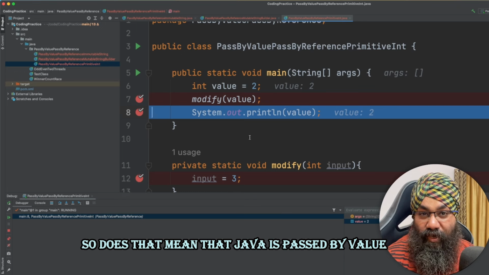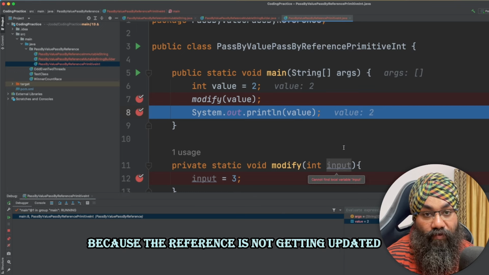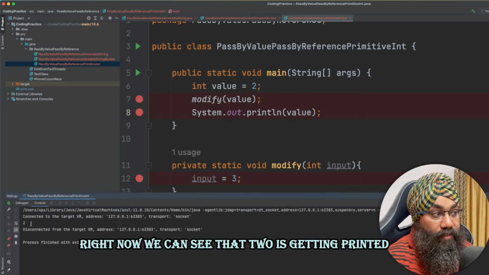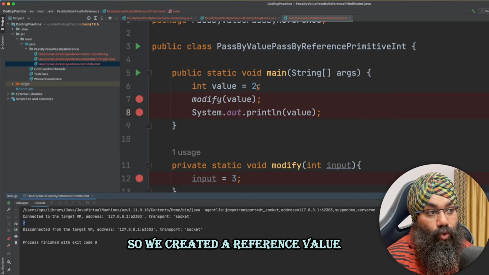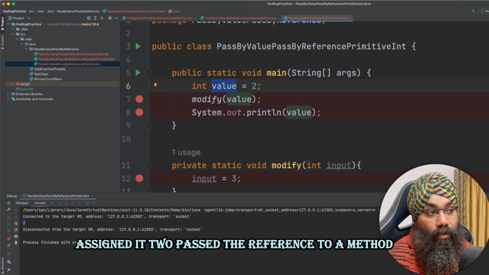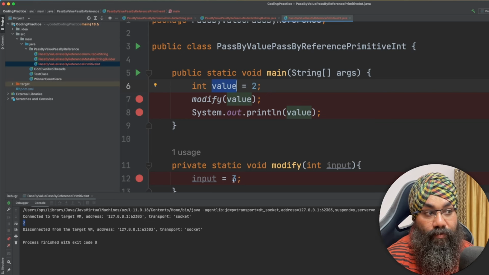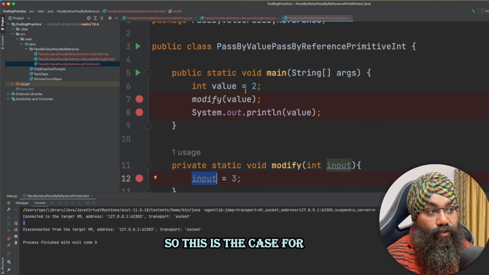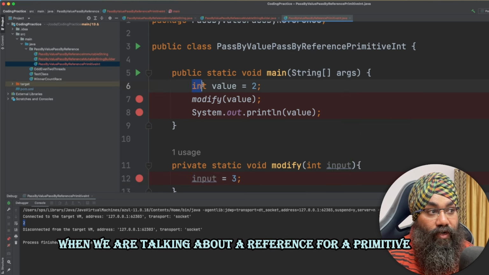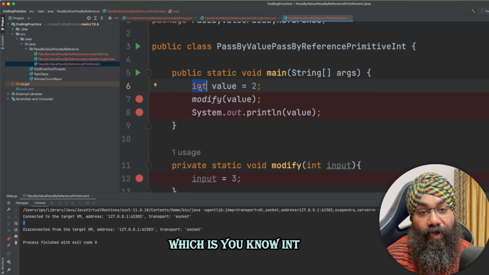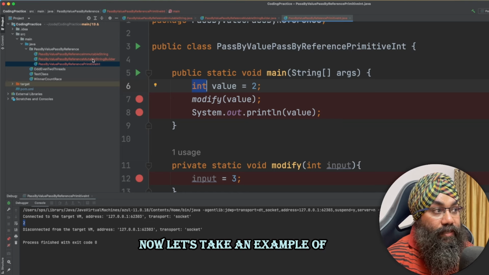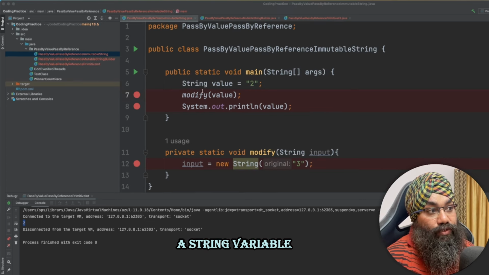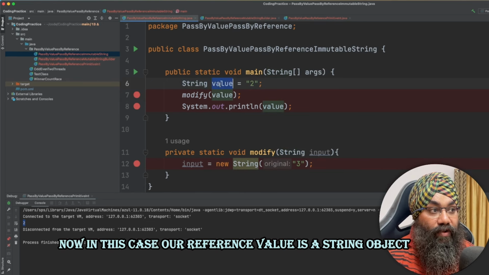So does that mean that Java is passed by value? Because the reference is not getting updated. Right now we can see that 2 is getting printed. So we created a value, passed it to a method, changed its value to 3, but still 2 was getting printed. This is the case when we are talking about a primitive, which is int, not an object. Now let's take an example of a string variable. In this case our value is a string object.